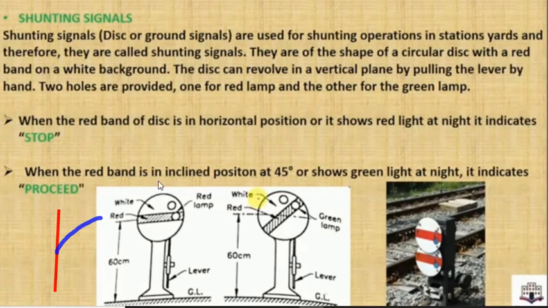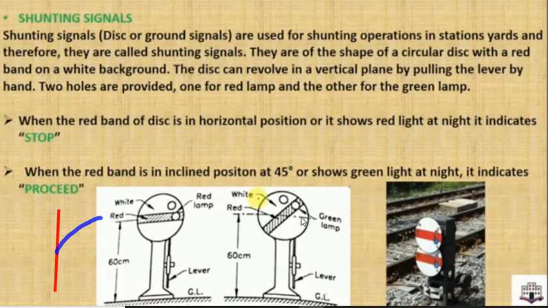When the red band is in an inclined position at 45 degrees, similar to the semaphore signal, the disc will revolve and the red band will be at 45 degrees with the horizontal plane.